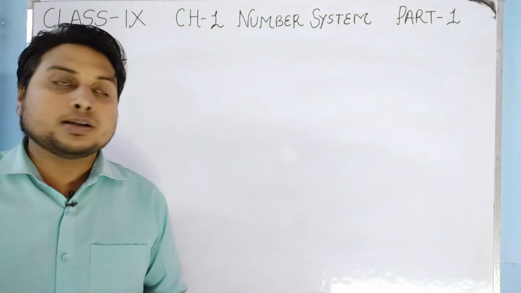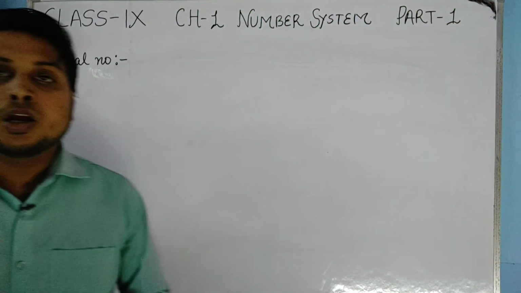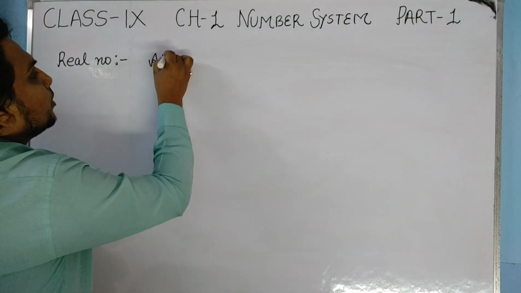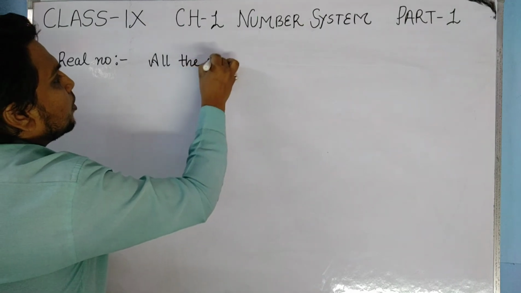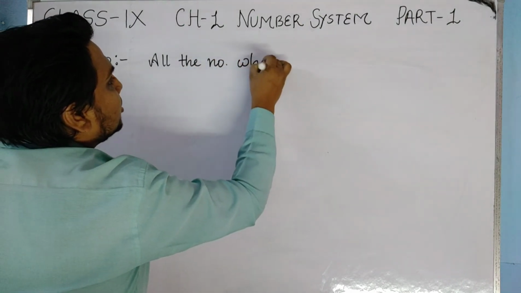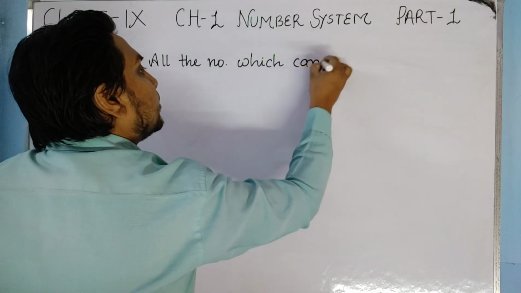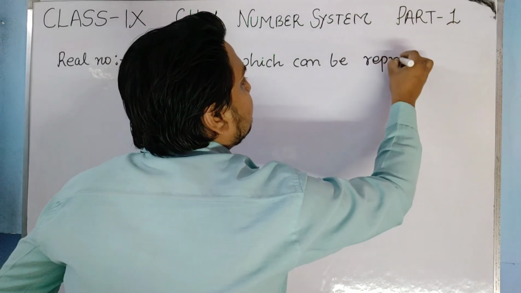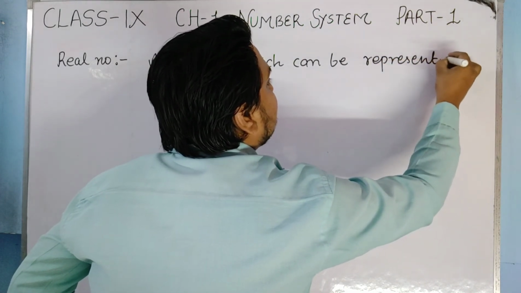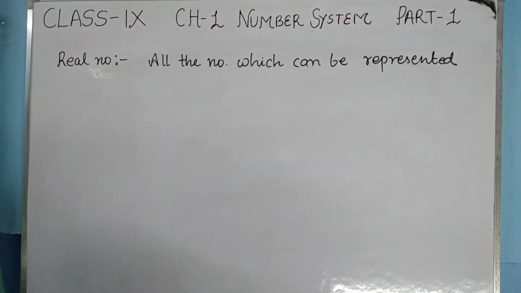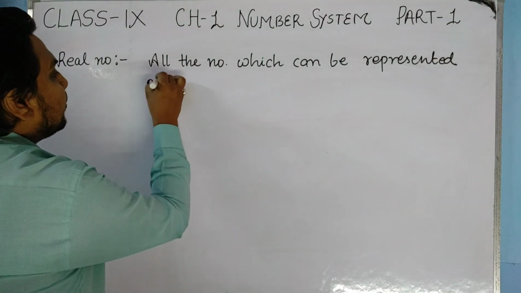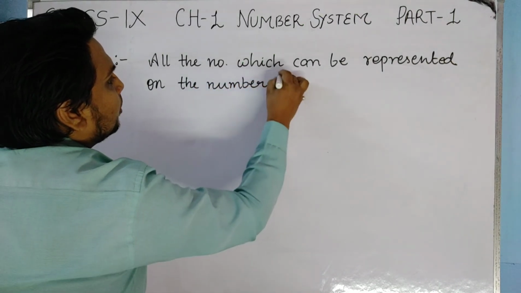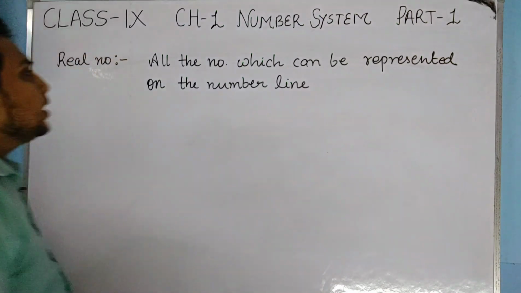Now the next heading is what? Real numbers. So what are real numbers, students? About real numbers, we say that all the numbers which can be represented or shown on the number line are known as real numbers.